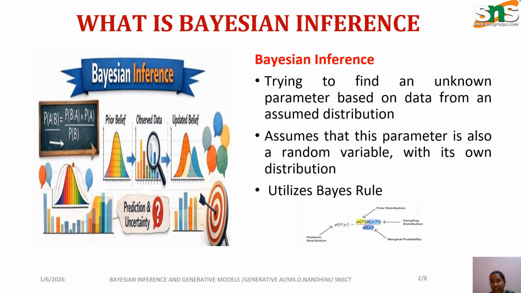This is Bayesian inference. It is trying to know the parameter based on the data. The parameter is also a random variable, known as the Bayesian rule.